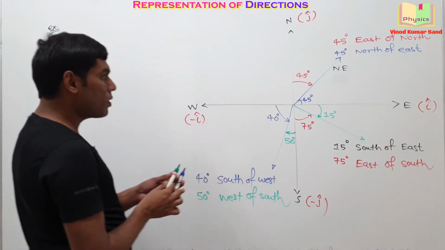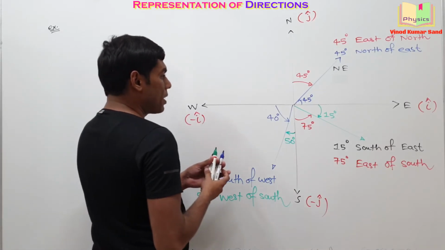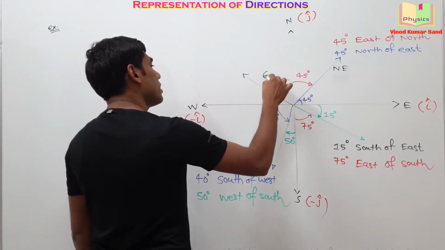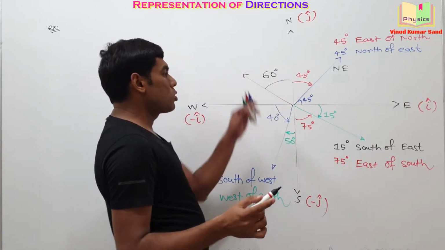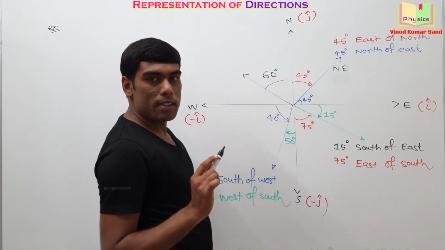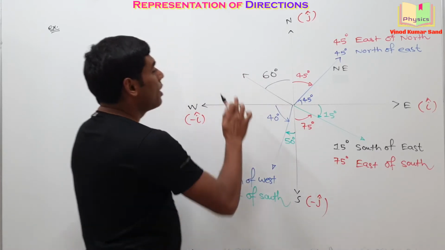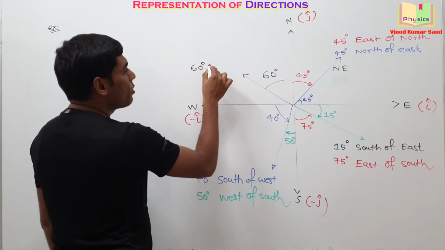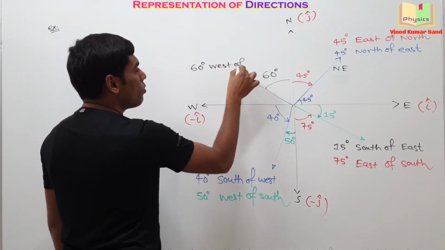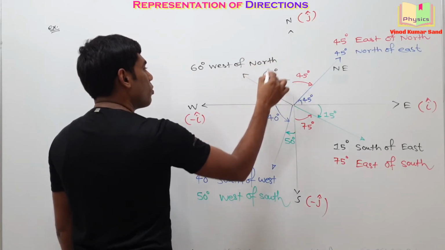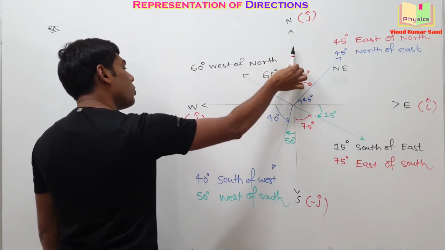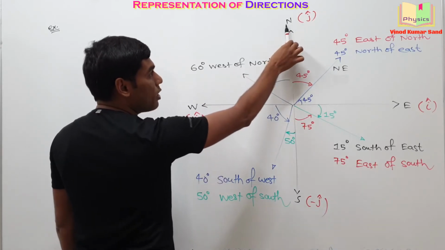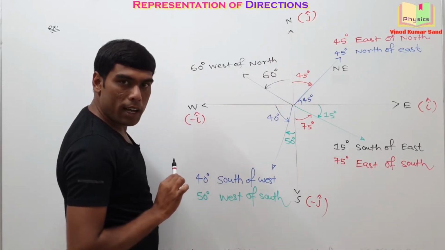Clear? One more example I am considering. Let's say this angle is 60 degree. Post your opinion in the comment box regarding this sense of direction. You will write this as 60 degree west of north. Why? You can check it here. You have traveled 60 degree in the west direction and you have started from the north direction.